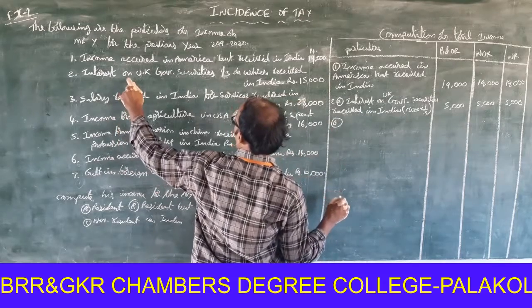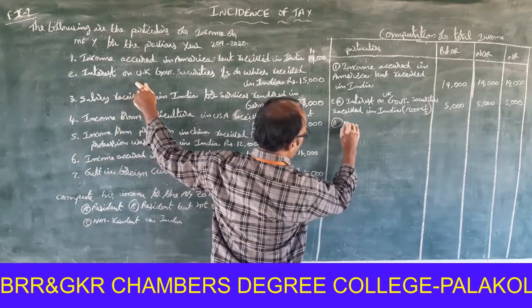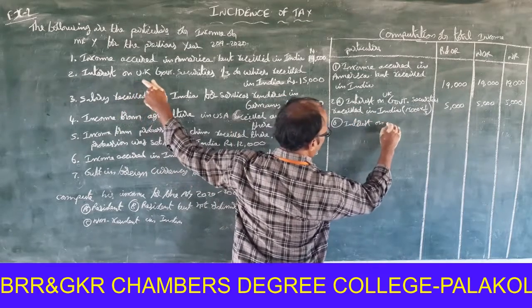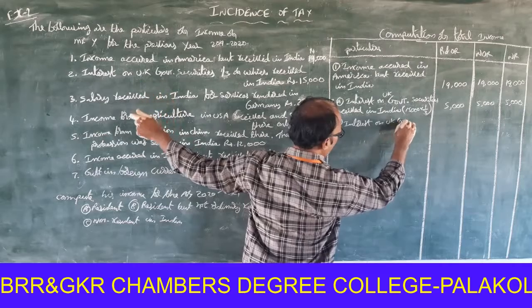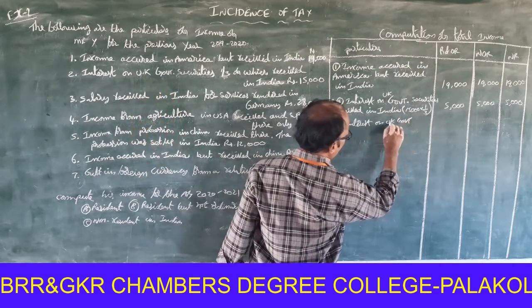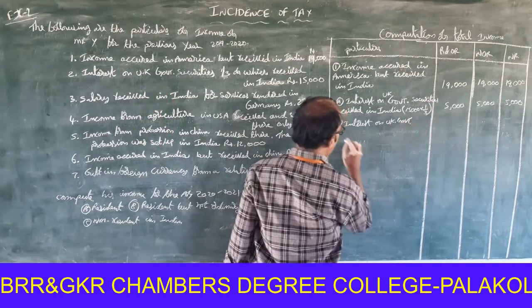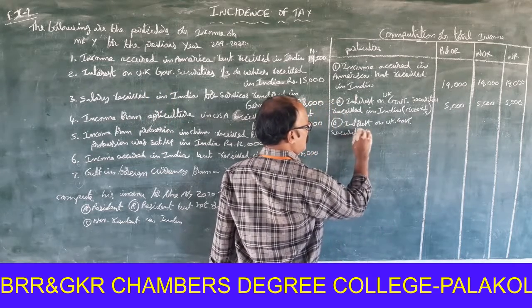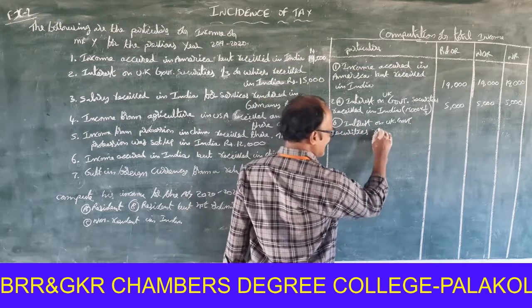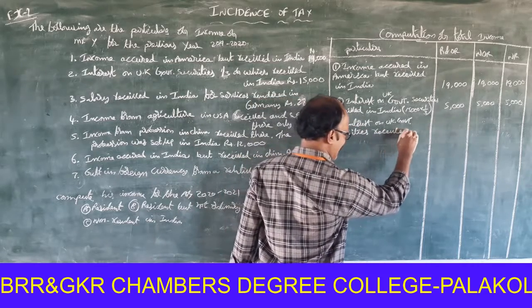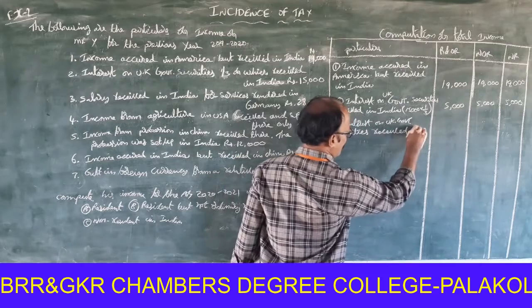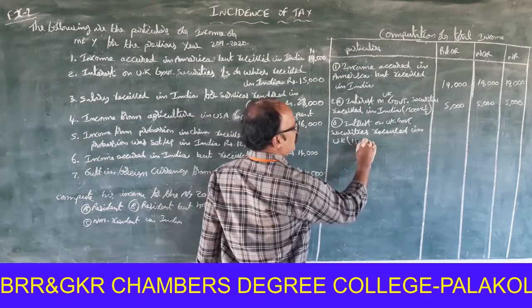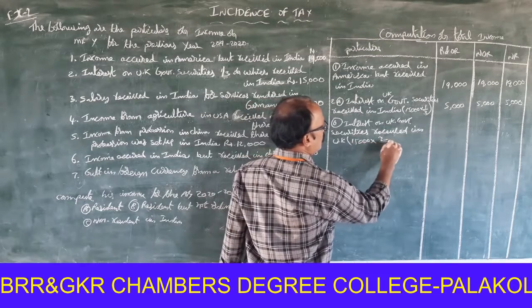Okay, 2/3 received in UK. Interest on UK government securities received in UK. 15,000 into 2/3.